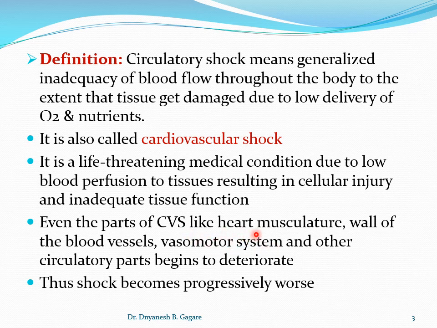Due to less blood supply, there is less blood supply to the heart musculature, the myocardium, then the wall of the blood vessel, then the vasomotor system, and other circulatory parts deteriorate, meaning there is damage to the cardiovascular system itself. You know the parts of the CVS: heart, blood vessels, vasomotor centers, and they suffer.